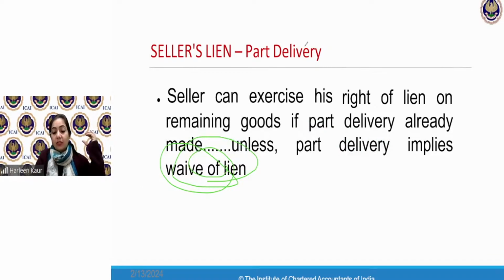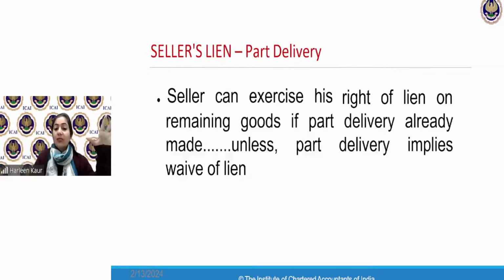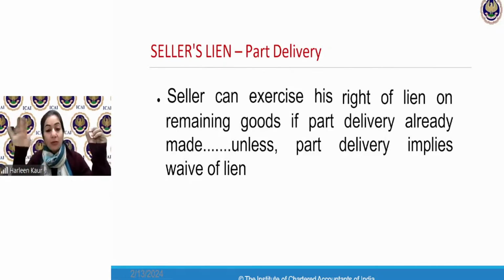So this we will understand in this next slide. What is the meaning of waiving of lien? Waiving of lien means, you remember when I waived off my breach of condition, I gave up my right. Waive off means to give up your right. I am waiving off this condition. I have given it up. Okay, I am not going to take the goods back. So waiver of lien means where I have told you expressly that okay, fine, I'm not going to take my goods back, then seller cannot take his goods back.